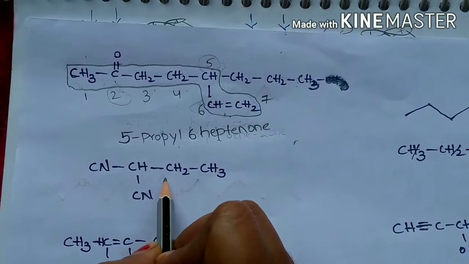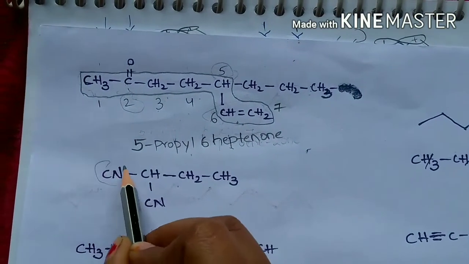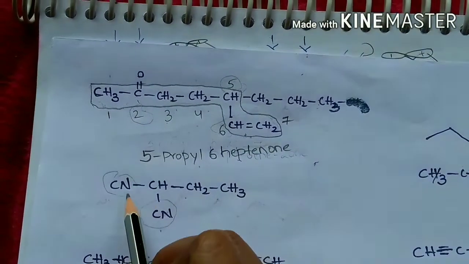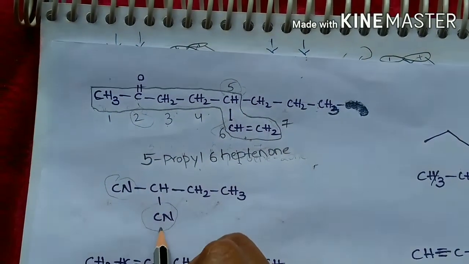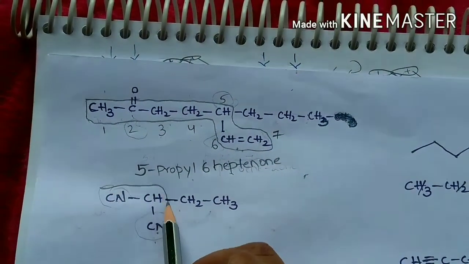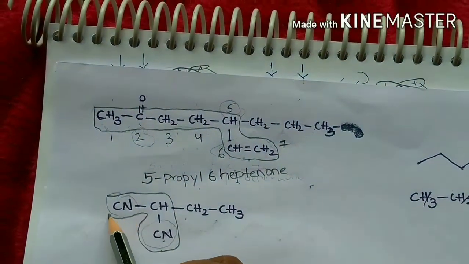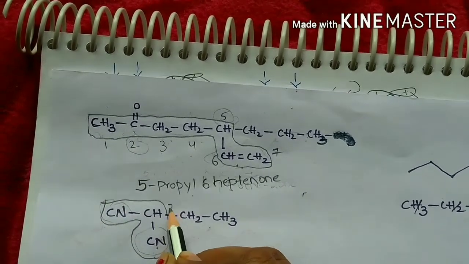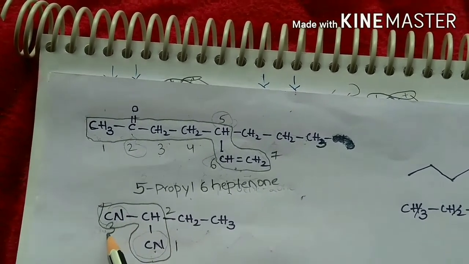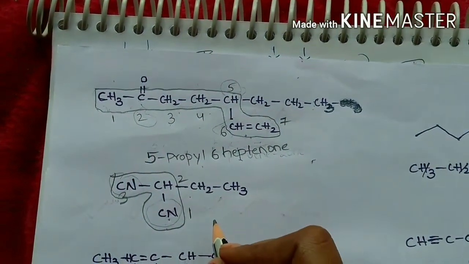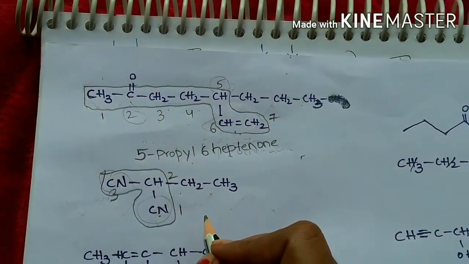In this compound, the cyanides are chain terminating functional groups. So while selecting the main chain, these should be at the terminal positions. So we have to select the main chain in this form. Numbering 1, 2 and 3, we can name this compound as 2-ethyl propyl dinitrile.